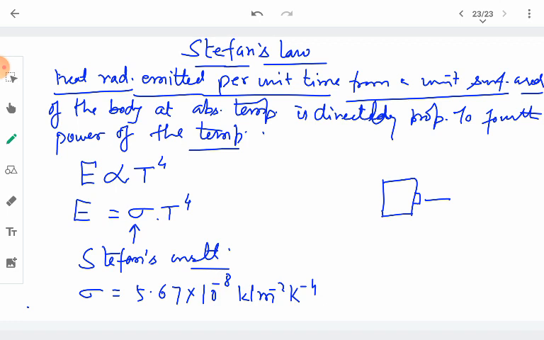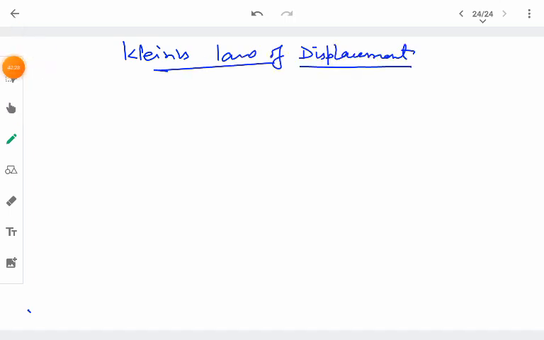So this is about Stefan's law, and there is another important law which is the final term to understand here. It is Wien's distribution law, or simply Wien's law. Wien's law of displacement is about the radiation emitted when a black body is heated. Whenever a black body is heated, it starts emitting radiations of different wavelengths and different energies. So when a graph is plotted